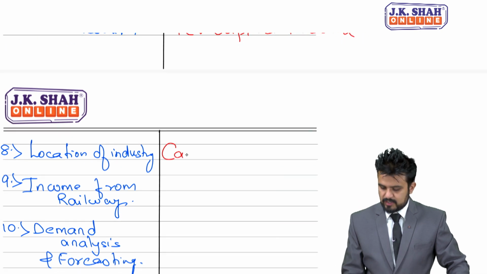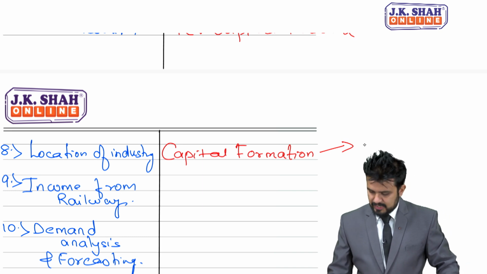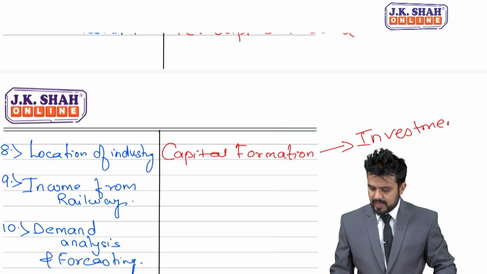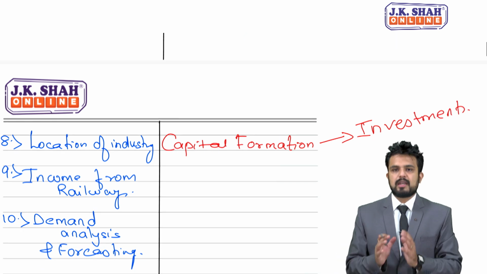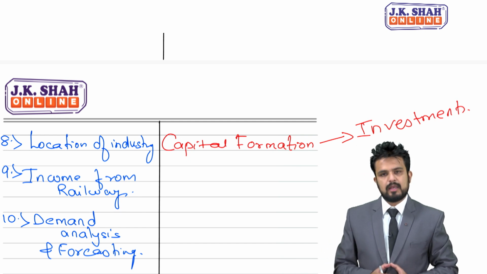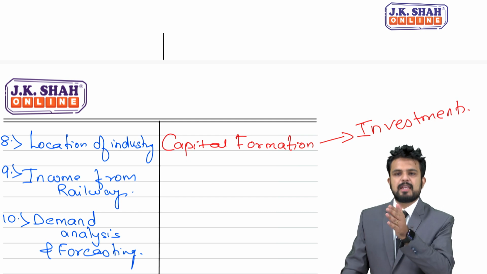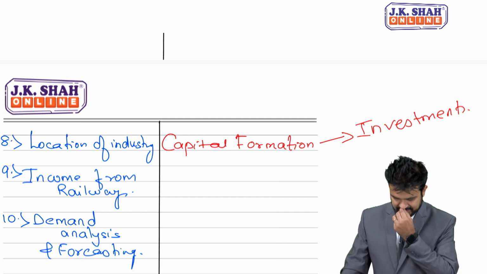Then I would write capital formation. Now students, another name for capital formation is investments. What's another name? Investments. Creation of physical assets in the economy. Addition of real stock. That is nothing but capital formation.